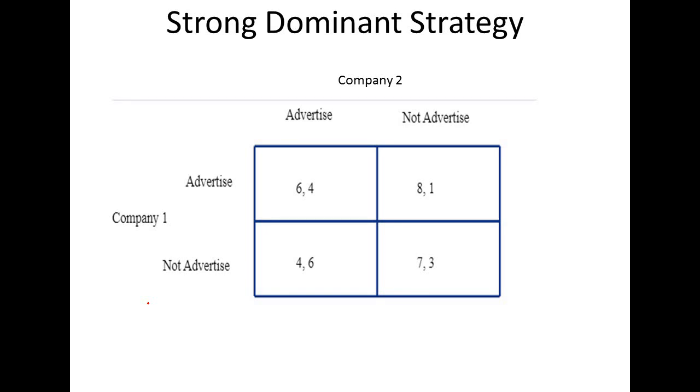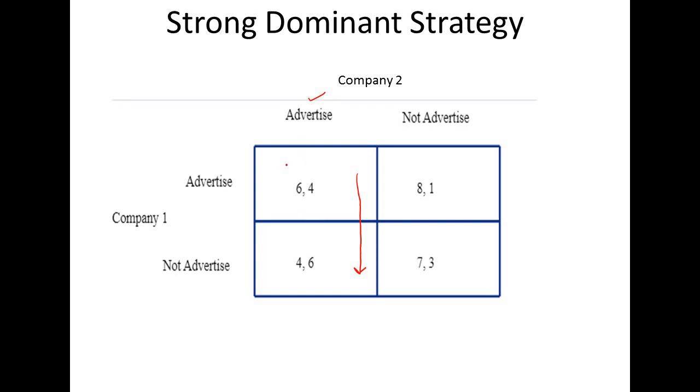Now if company 1 considers that company 2 is advertising, then we need to check this column for the payoff.